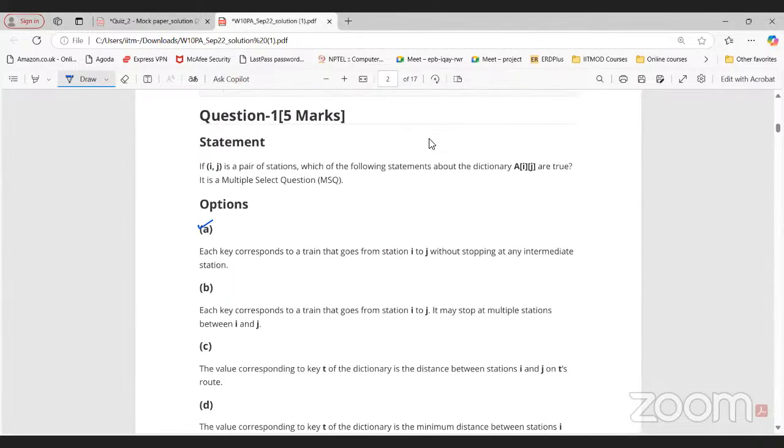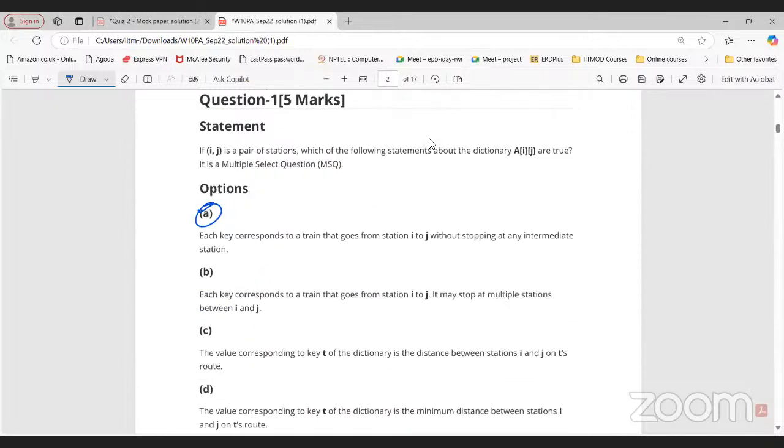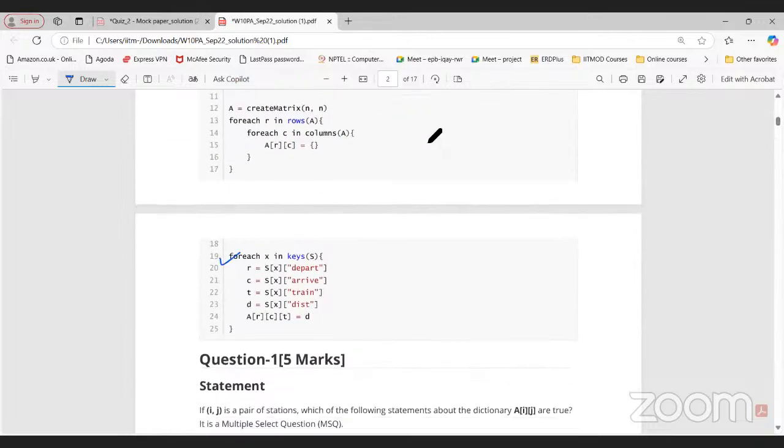Because if you see, I know now this option is A, right? So even while going through the pseudocode, I know what this ij represents. So directly I can conclude that this particular thing will be this, and here I will get option number A like this. So I'm not solving the entire pseudocode. I'm just trying to connect how I can get that particular correct option here.